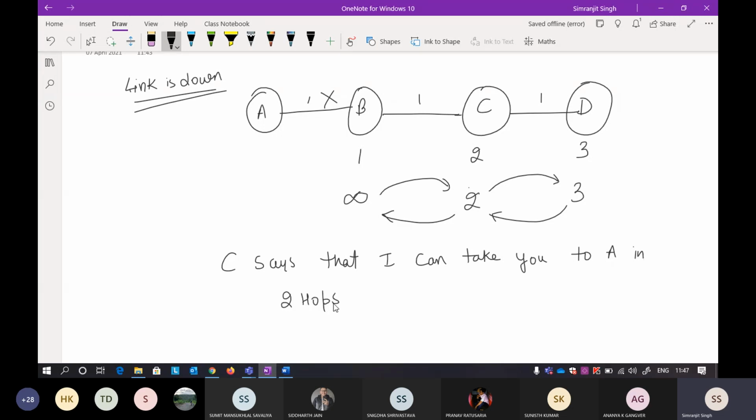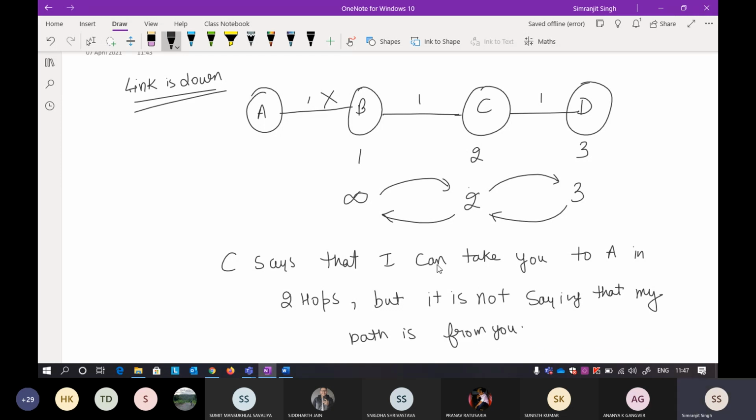I'm just calling it 2 hops. But it is not saying that my path is through you only, that my path is through you or from you.